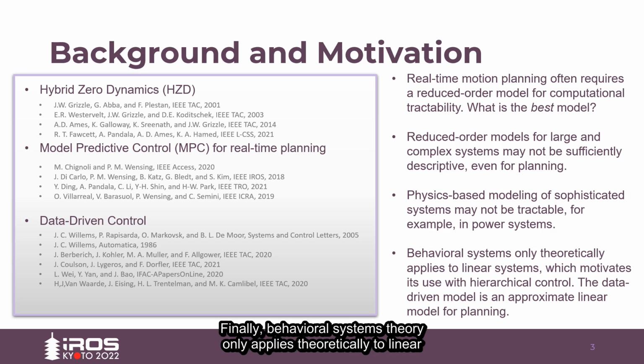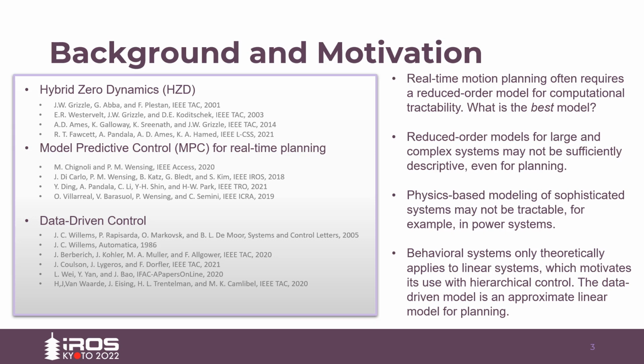Finally, behavioral systems theory only applies theoretically to linear systems, which motivates the use here in the context of hierarchical control, since an approximate linear model can be used for planning while tracking is done with a nonlinear controller.